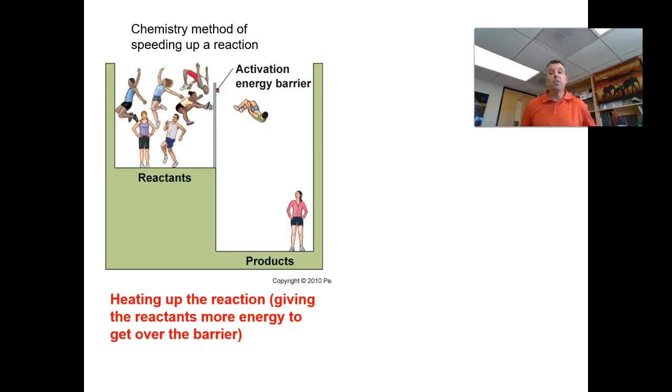Right? And so here's how I like to think about it. I call these my suicidal high jumpers. Suicidal because there's no mat down here. But anyway, they're over here. These high jumpers have to jump over this bar to get here. So this represents the reactants. This represents the products. This represents that transition state, so the energy of activation they have to get over. Right? So there's only so many of these that are talented enough to high jump over the bar. Very few. What I could do is give them more energy, soup them up, make them jump a little bit higher. But we know we can't do that in our cells.